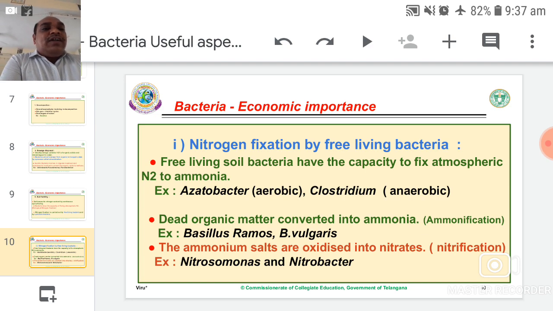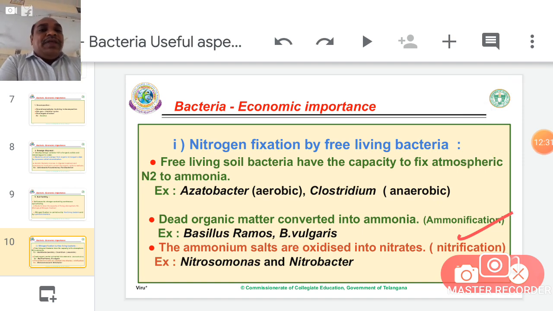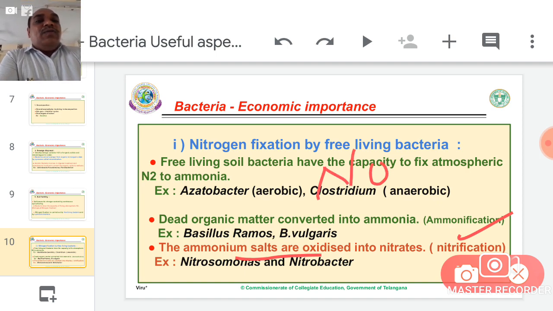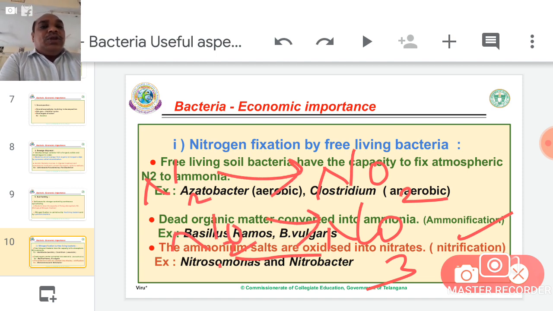The ammonium salts are oxidized into nitrates. This process is called nitrification. Nitrates means NO3. First the nitrogen is converted into NO2, and NO2 is converted into NO3.